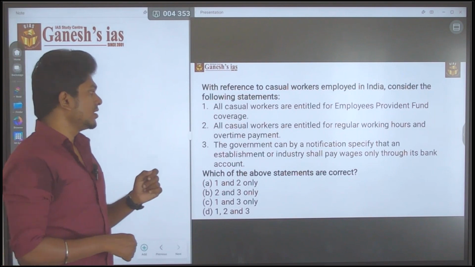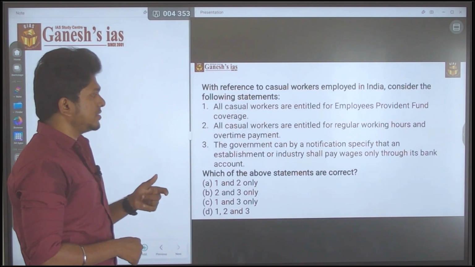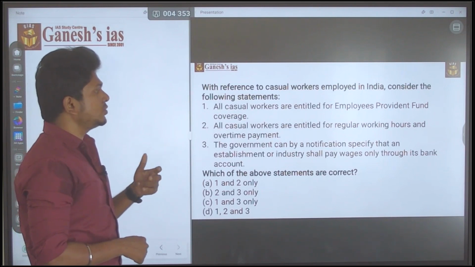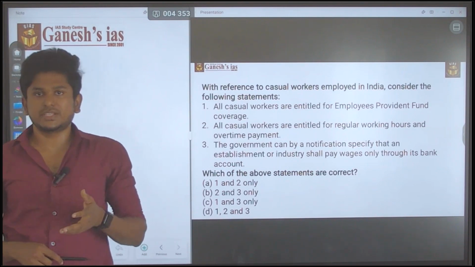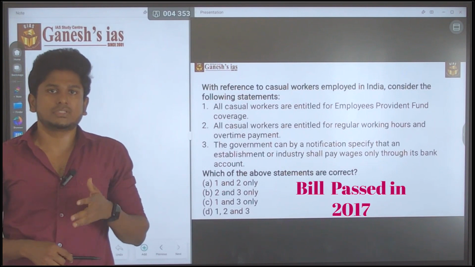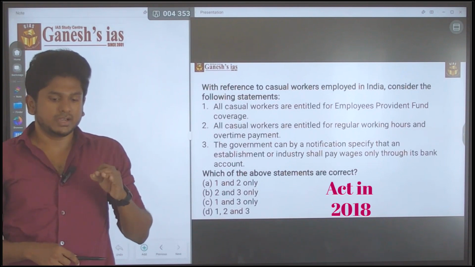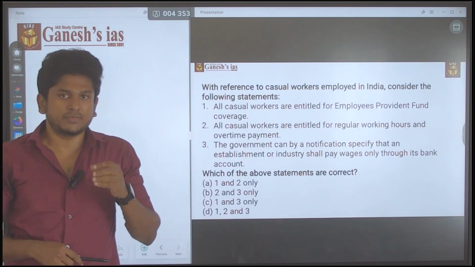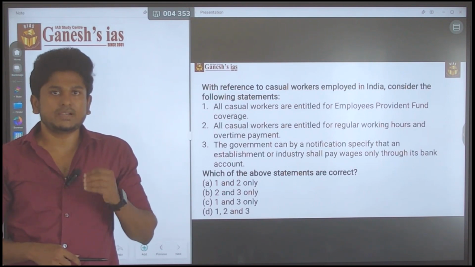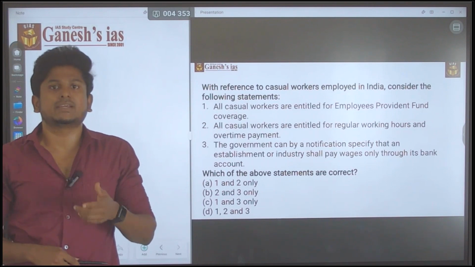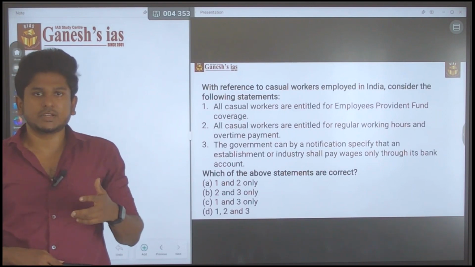Next, the government can by a notification specify that an establishment or industries shall pay wages only through its bank account. This also came from the Minimum Wage Act. A bill was passed in 2017 and it became an act in 2018. It said that if a person is employed in any enterprise, even though he is a casual worker, the payment will be done only through the bank account or a check. This is what the act is saying. By that, all three statements are correct.